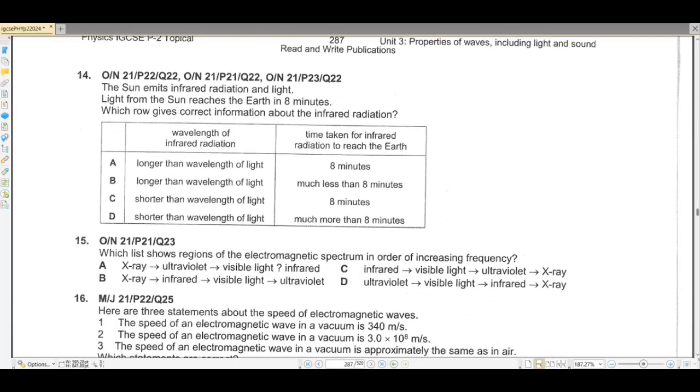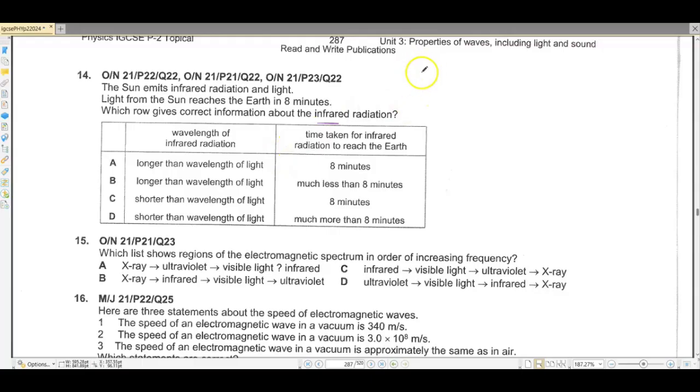Achha, question number 14. The sun emits infrared radiations and light. Light from the sun reaches the earth in 8 minutes. Which row gives correct information about infrared radiations? Wavelength of infrared radiations longer than the wavelength of light or shorter?